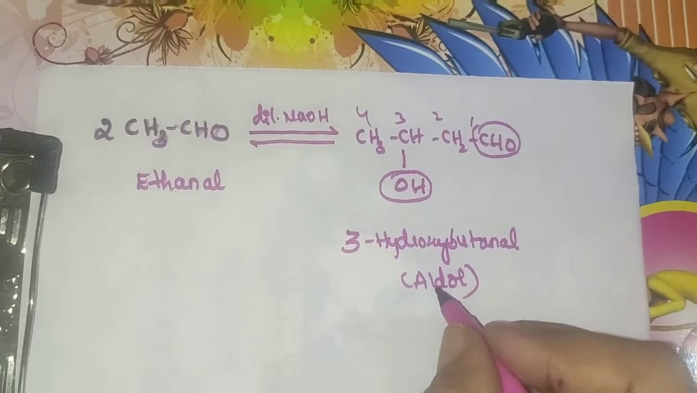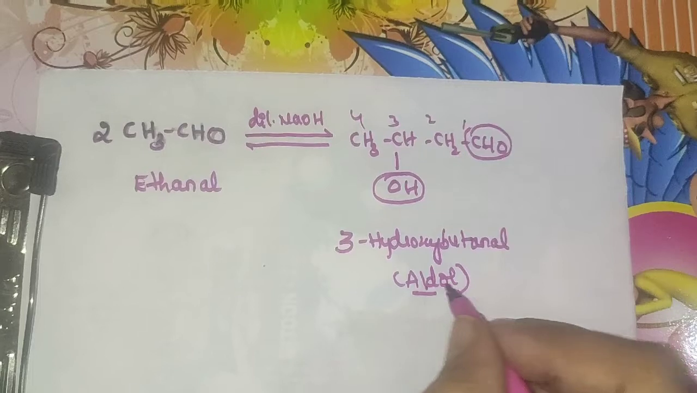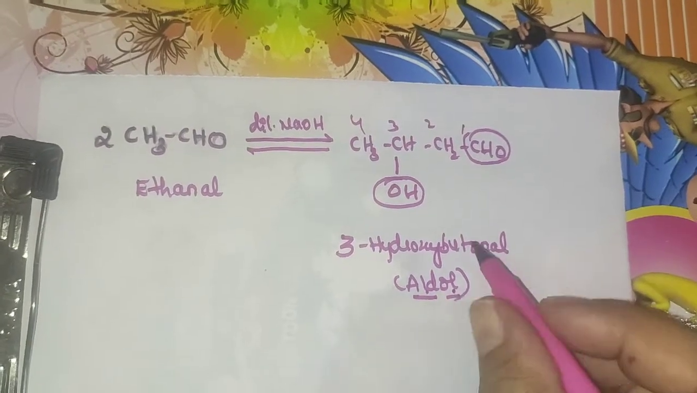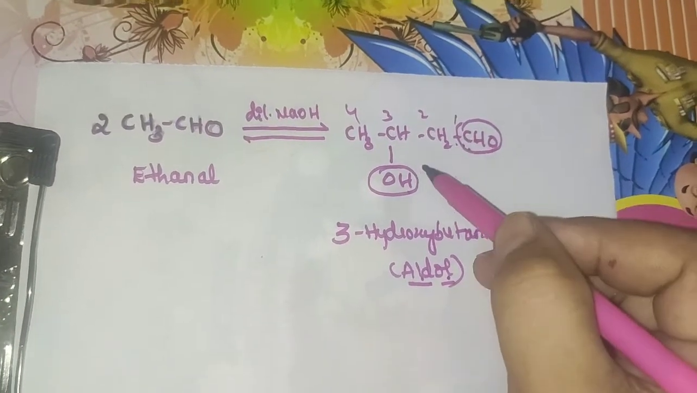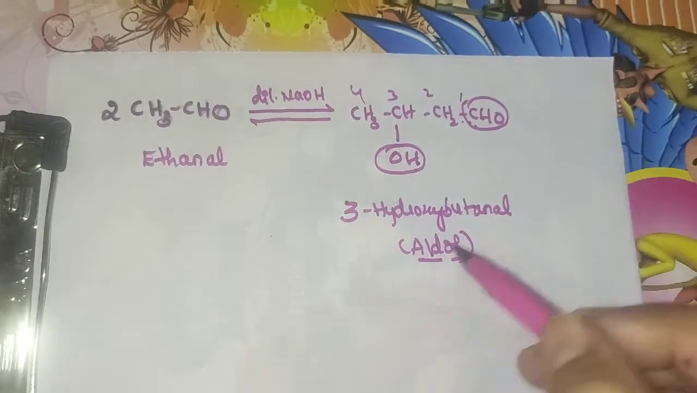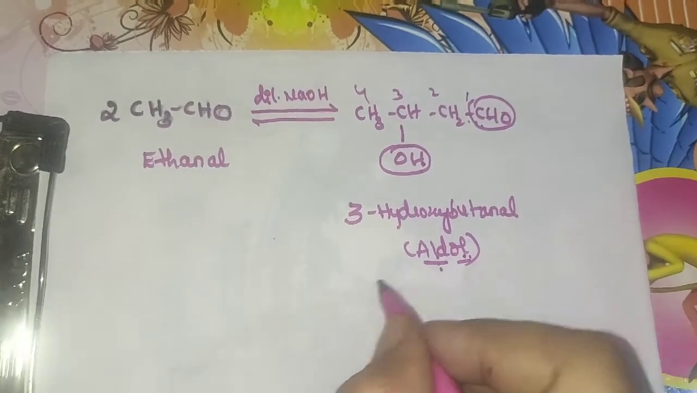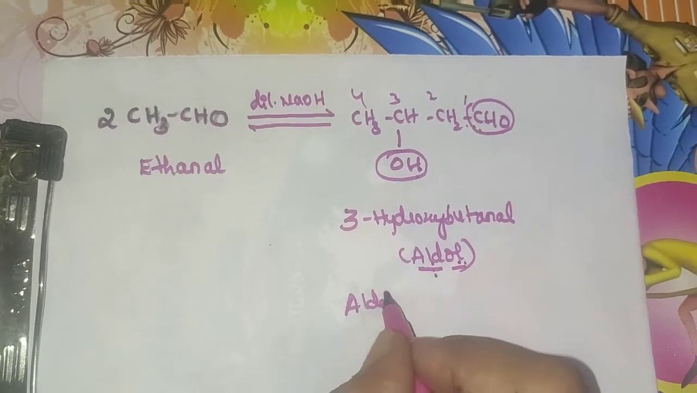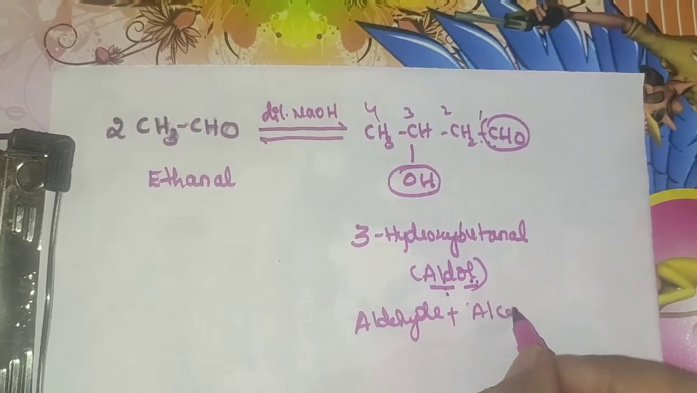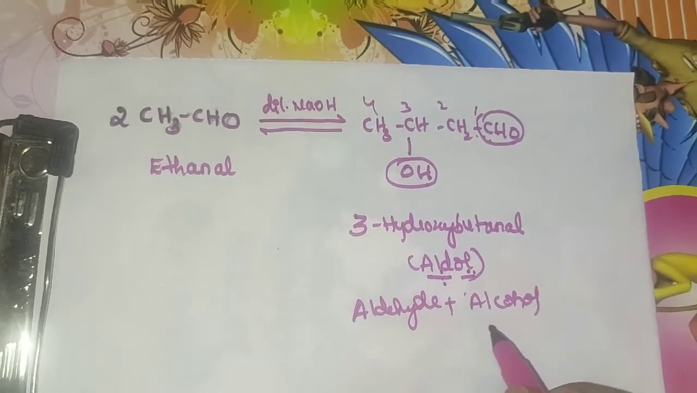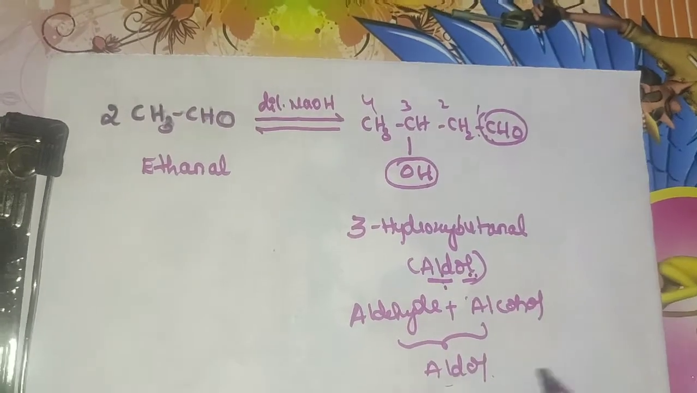Why should we give the word aldol? It is nothing but the combination of aldehyde and hydroxyl group, that is alcohol group. So here the combination of aldehyde and alcohol group is represented in a short form as aldol. So how is the word derived? The combination of aldehyde plus alcohol. So in a general short form we will represent it as aldol.